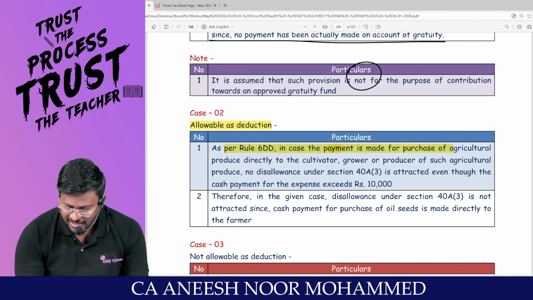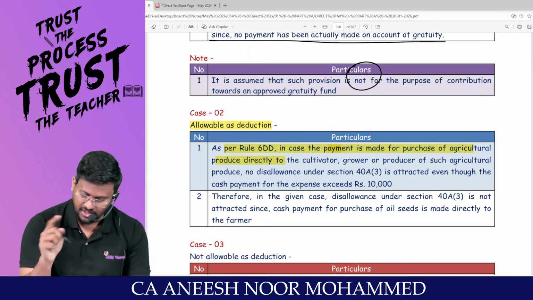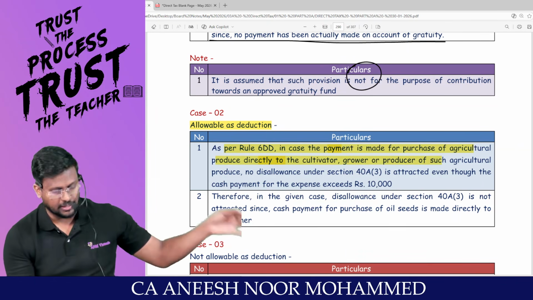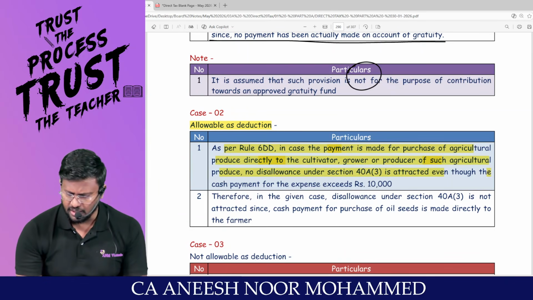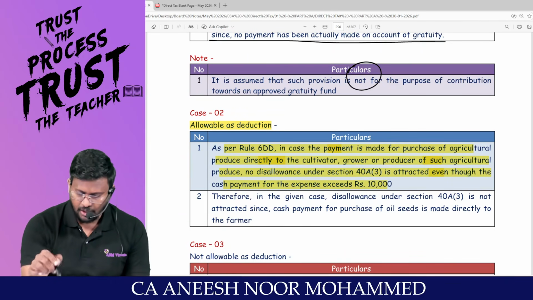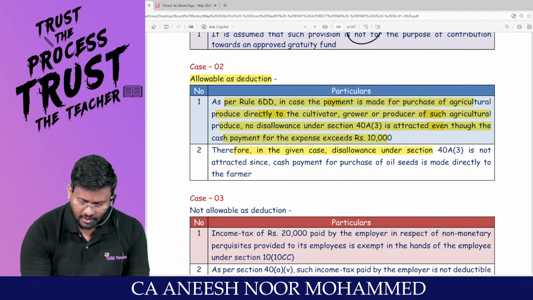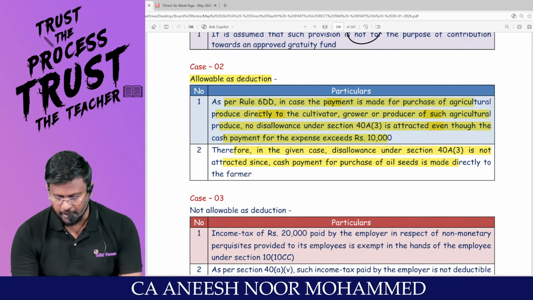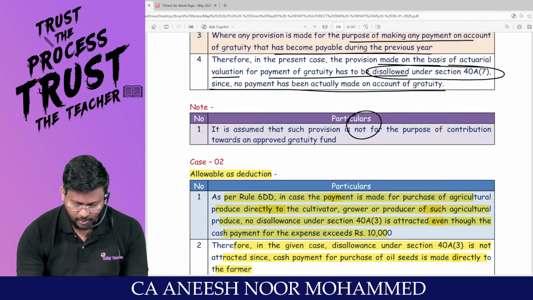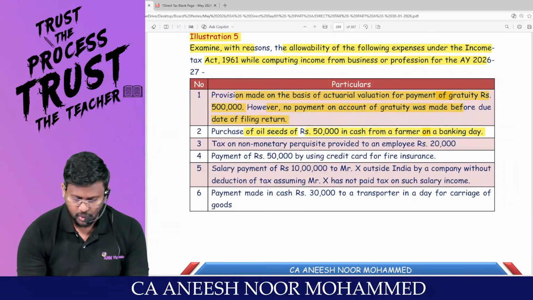In case payment is made for purchase of agriculture produce directly to the cultivator, grower, producer of such agriculture produce, no disallowance under 40A(3) is attracted, even though cash paid for the expense exceeds the limit. Therefore, in this case, disallowance under 40A(3) is not attracted since cash payment for purchase of oil seeds is made directly to the farmer. Can I come to the next one?